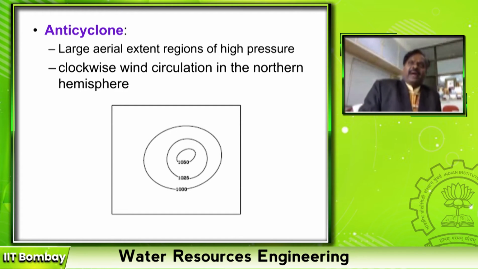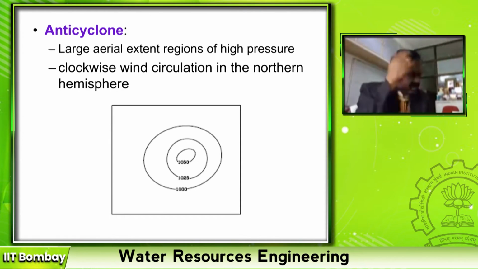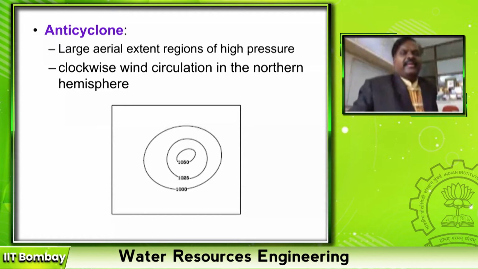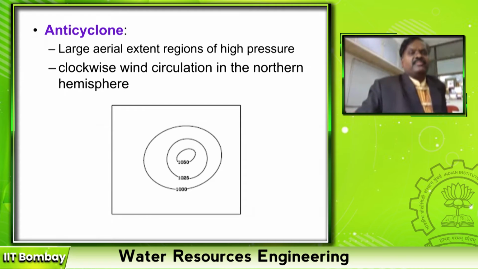Cyclones provide a huge quantity of moisture over the earth. Most of the eastern side of India receives rainfall mainly due to cyclonic precipitation from the Bay of Bengal. Anticyclones are very few.